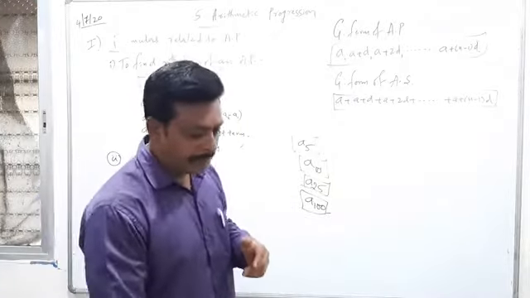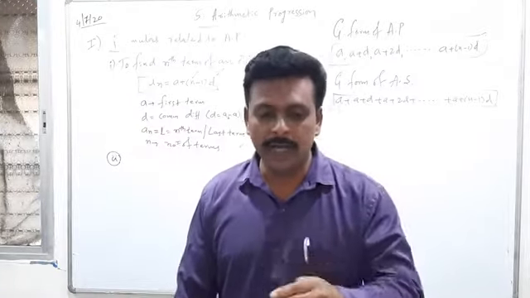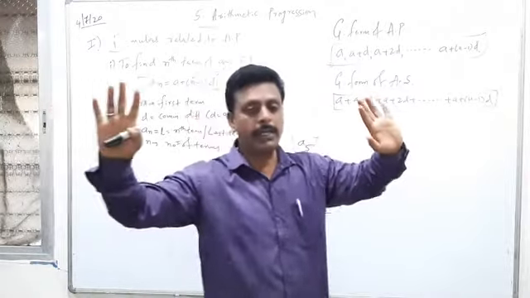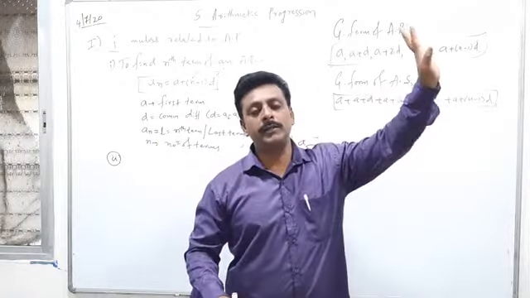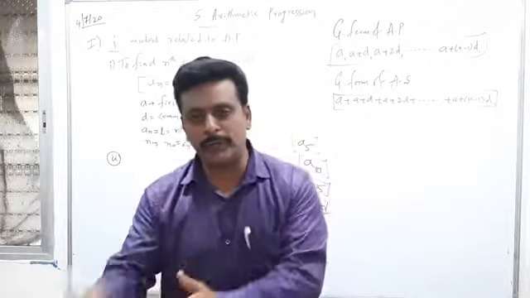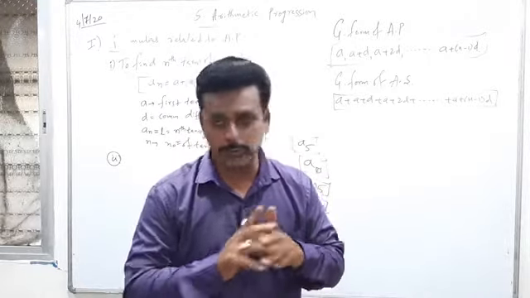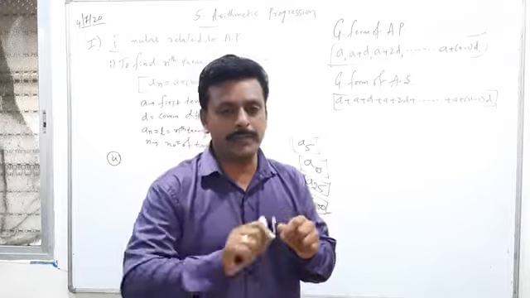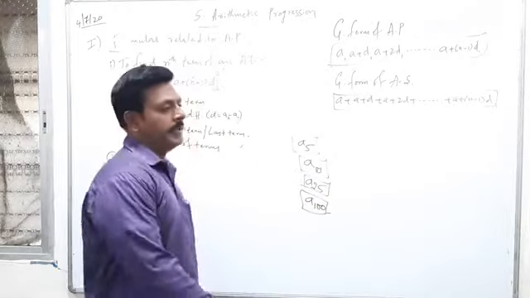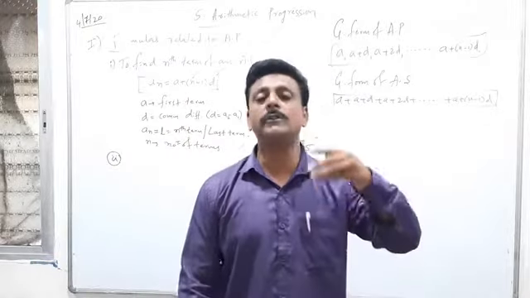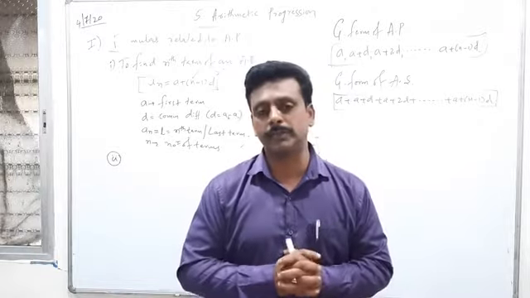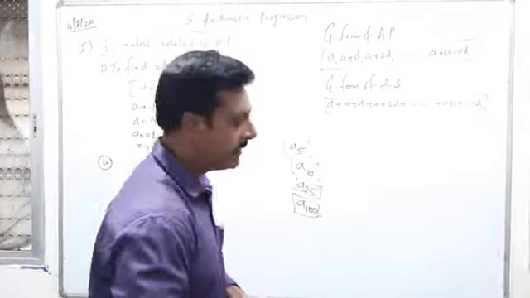But sometimes in arithmetic progression, instead of giving consecutive terms, they are giving any two terms. Any two terms means 10th term is something and 20th term is something. Do you think 10th term and 20th term are consecutive terms? No. Consecutive terms means 5th term, 6th term, or 10th term, 11th term. If they have given you any two non-consecutive terms and you are in need of finding the common difference, in such a case, we are using the second formula.